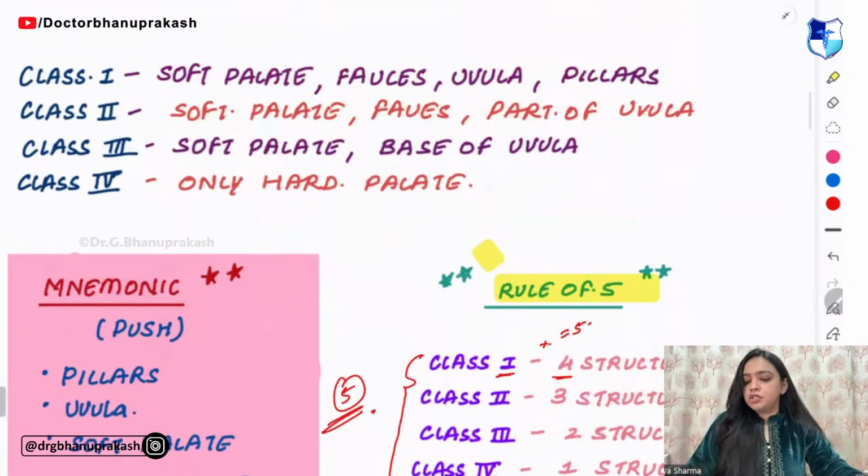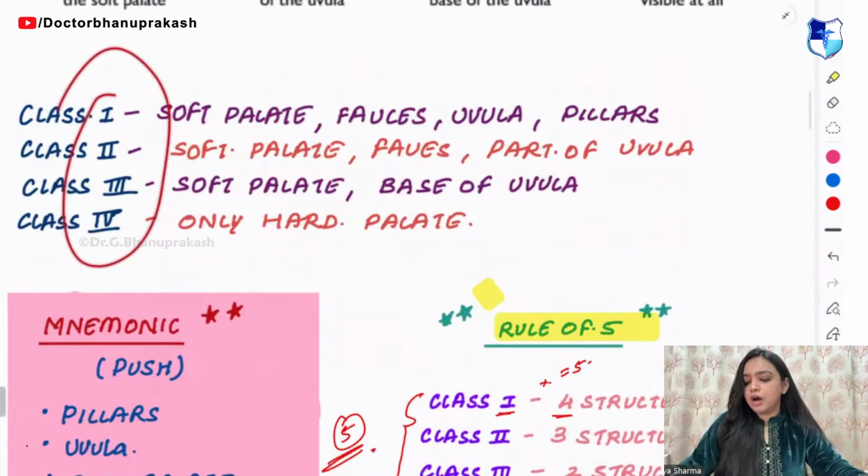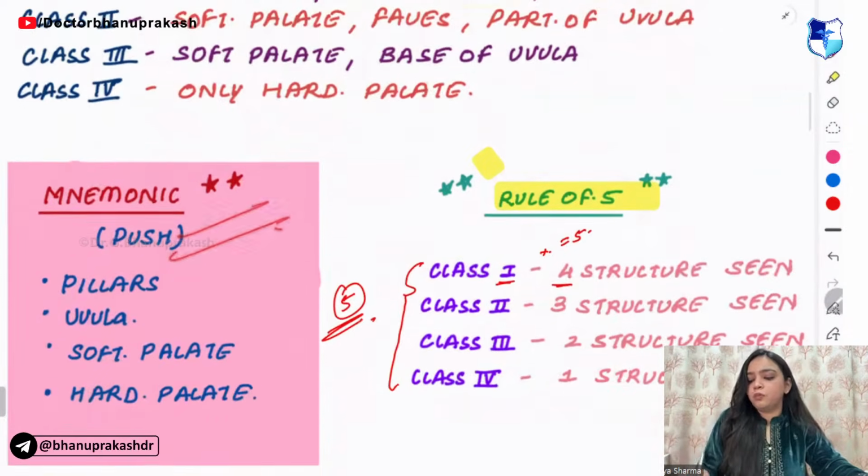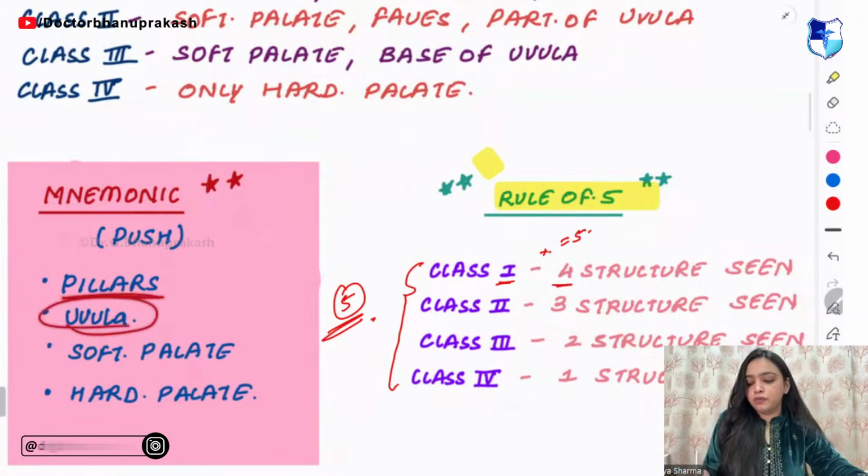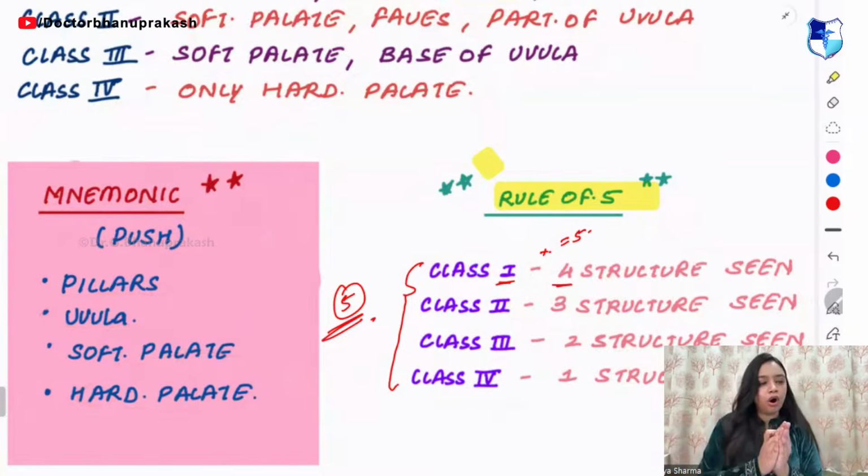Next. In class 1, you also have the mnemonic of PUSH. What are the structures seen? Pillars, uvula, soft palate and hard palate. Remember the mnemonic of PUSH.